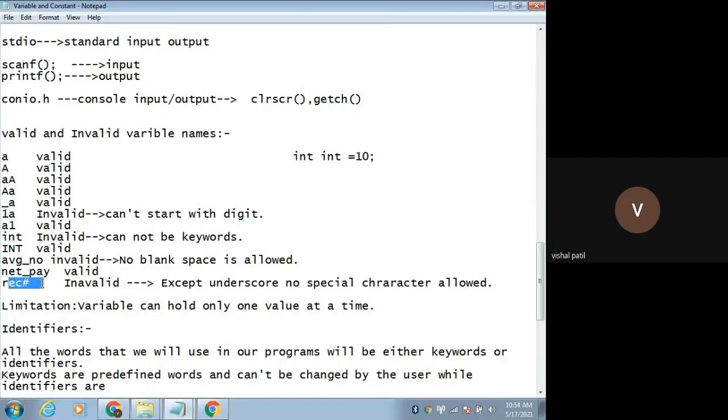Then rec#, hash, invalid. Except underscore, no special character is allowed in a variable name. But what is the limitation of the variable? A variable can hold only one value at a time. Remember this point. A variable can hold only one value at a time.